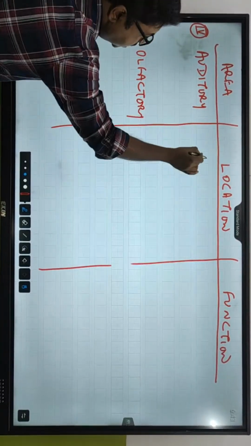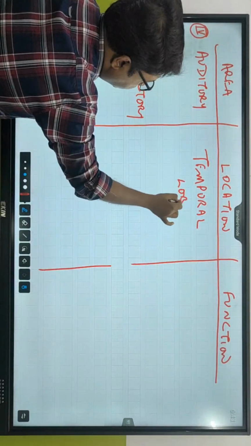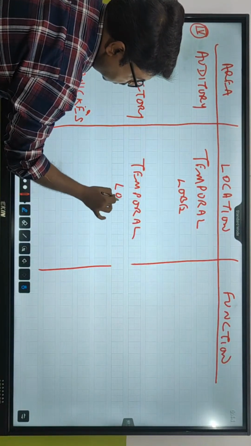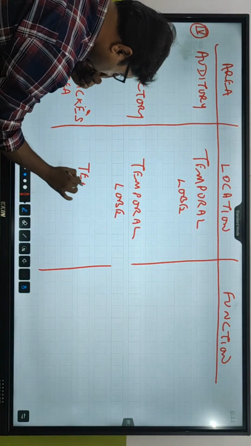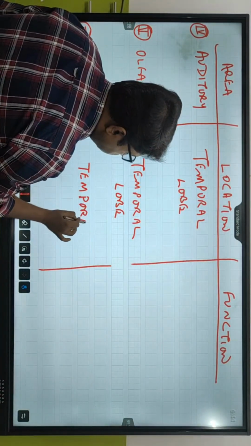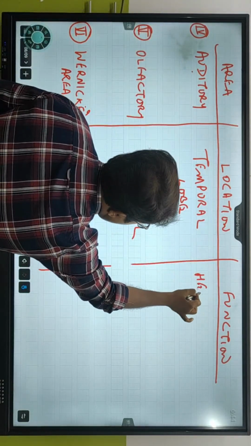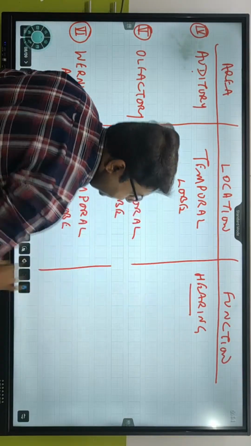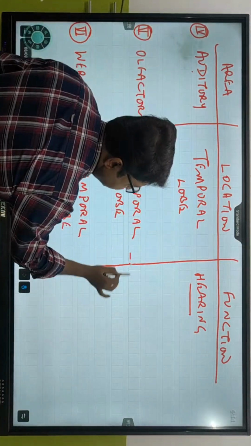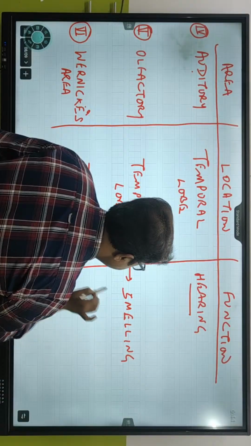ठीक है? लोकेशन क्या होगा? ये तीनों क्या है? Temporal lobe. This is also temporal lobe. And this is also temporal lobe. So पहला thing क्या था? Frontal. Next thing क्या है? About temporal lobe. From the name itself, it helps in what? It suggests it helps in hearing sensations. Olfactory, tell me it helps in smelling. Olfactory, it helps in smelling sensations.